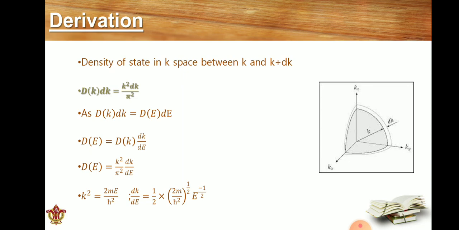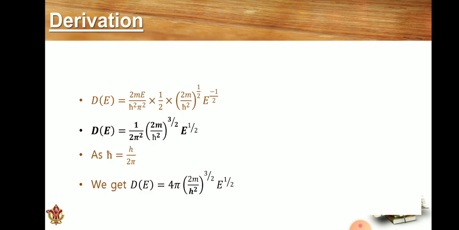So the value of E is equal to h cross square k square by 2m. We put this value in this equation and derive, and we get the final value of density of states in terms of energy, which is equal to 1 by 4 pi square times (2m by h cross square) to the power 3 by 2 times E to the power 1 by 2.